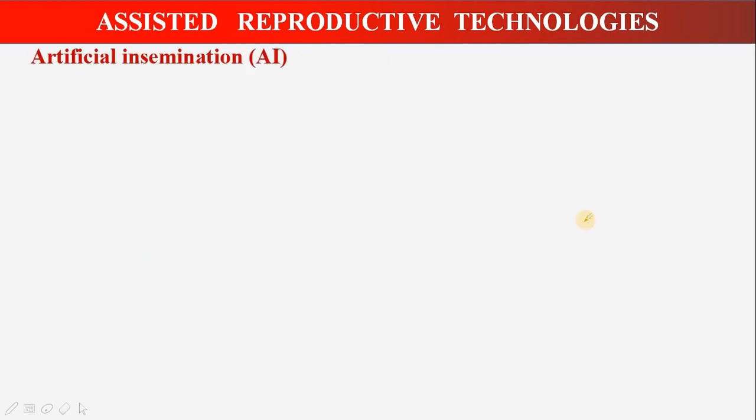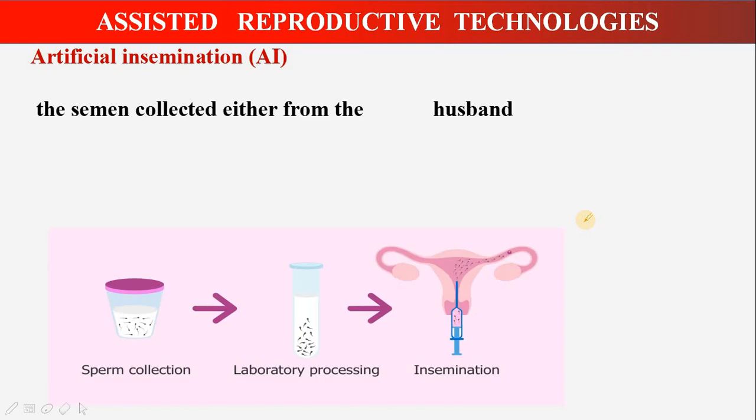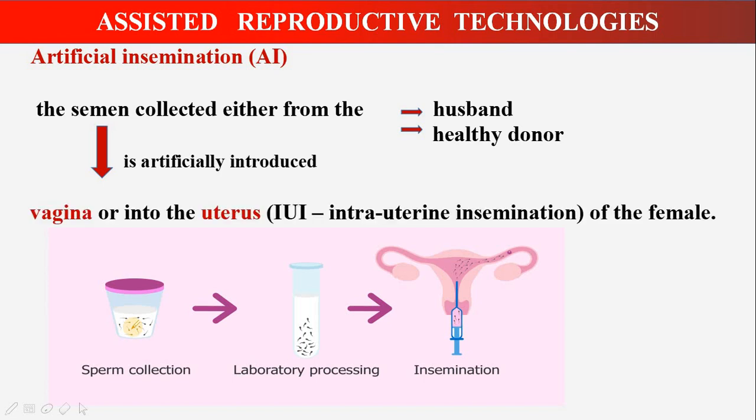Next, moving on to artificial insemination. Now, this is a very familiar term to everyone. Here, the semen is collected either from the husband or a healthy donor. You can see the semen is collected, either from the husband or from a healthy donor, and it is artificially introduced into the vagina, or it can be directly introduced into the uterus of the female. If it is introduced into the uterus, then it is called intrauterine insemination.